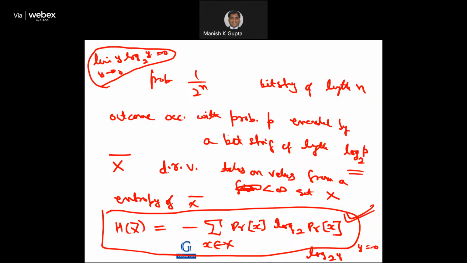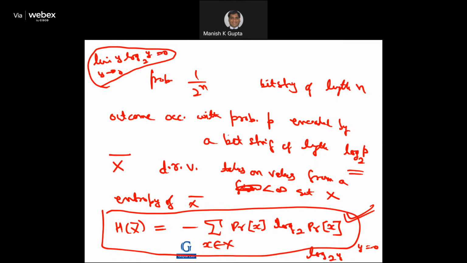So, a time-to-think problem here, a very important problem for you to think about. Why all this minus, log, probability of x and so on? Why not plus? Think about why we define the entropy of a discrete random variable in this format. It's a very, very important fundamental question. We may ask it in the exam also.